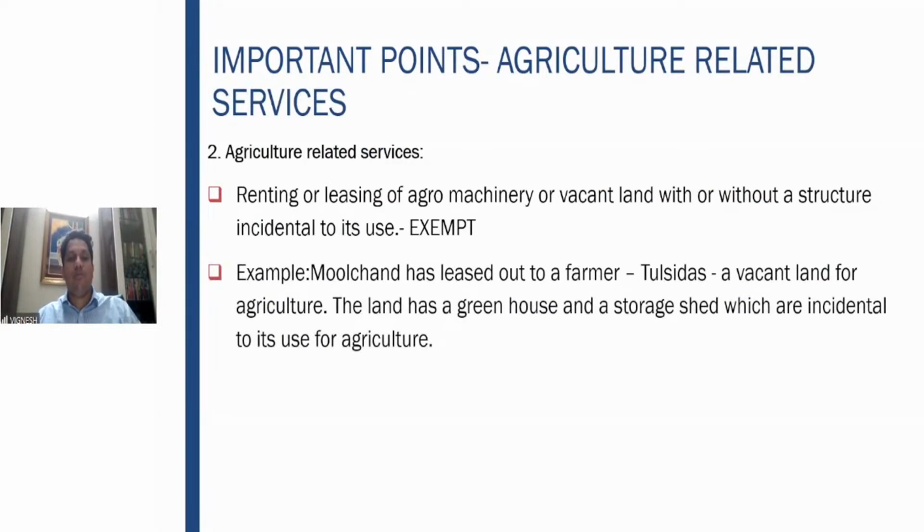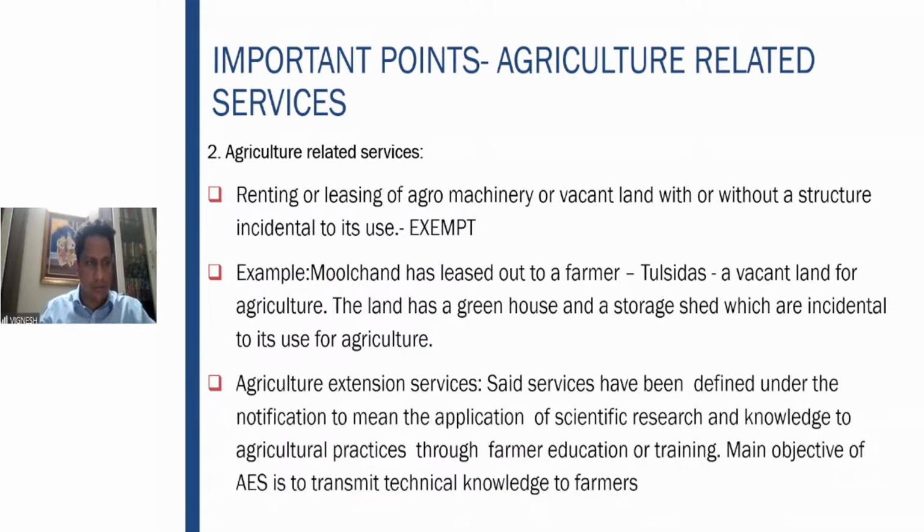Renting or leasing of agro-machinery, as I told you, is exempt. Example: Mulchand has leased out a vacant land to a farmer, Tulsidas, for agriculture. The land has a greenhouse and a storage shed, which are incidental to the use of agriculture. With or without the premises, the leasing is exempt from GST.